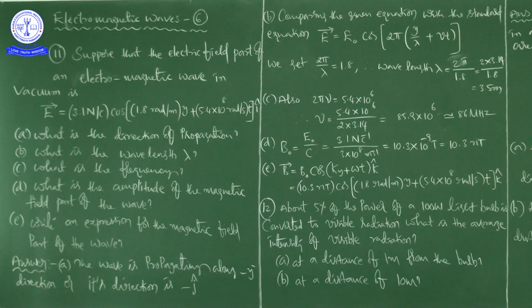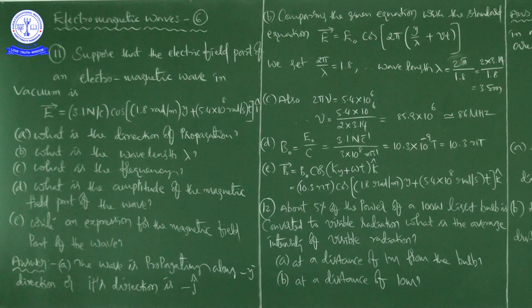A, what is the direction of propagation? Next, B, what is the wavelength, lambda? And C, what is the frequency, nu? Generally, for frequency the symbol we use is nu. And what is the amplitude of the magnetic field part of the wave?